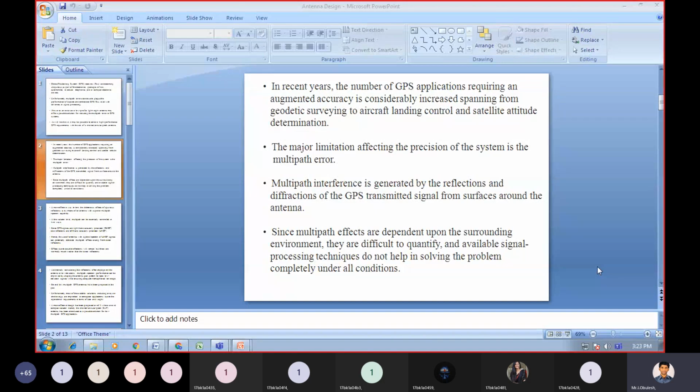Since the multipath effects are dependent upon the surrounding environment, they are difficult to quantify, and available signal processing techniques do not help in solving the problem completely under all conditions.